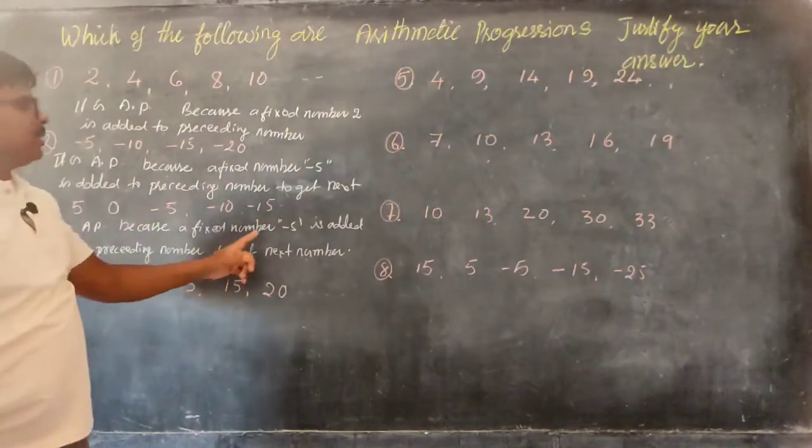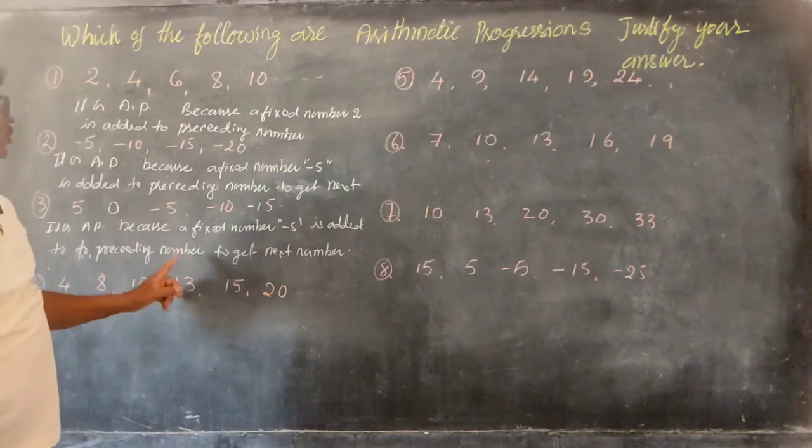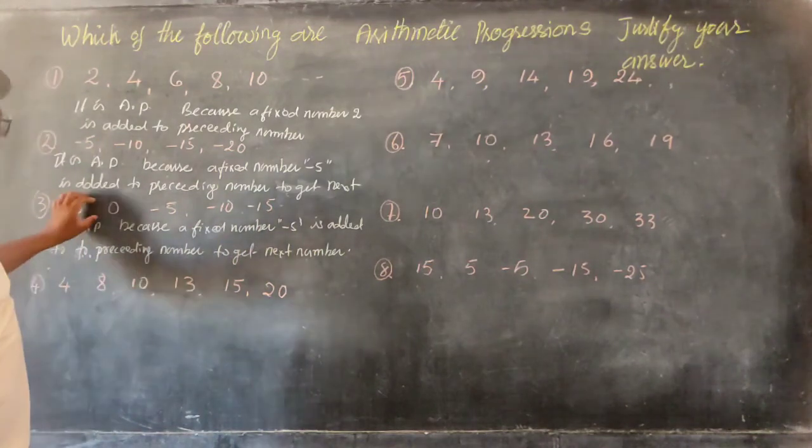A fixed number minus 5 is added to the preceding number to get the next number. So that is why it is an arithmetic progression.